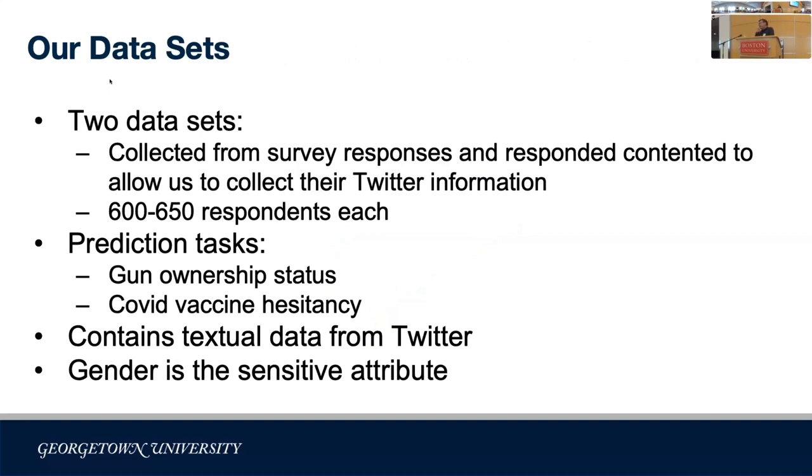Both datasets are textual data from Twitter, and each dataset contains about 600 to 650 Twitter users or respondents. In both datasets, gender is the sensitive attribute, and we only have binary gender because the survey was designed for binary gender.